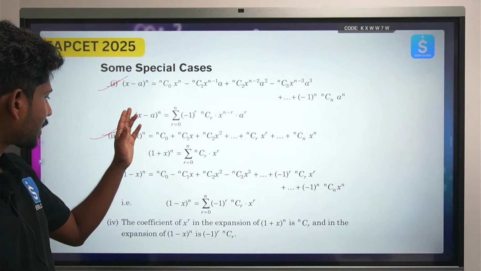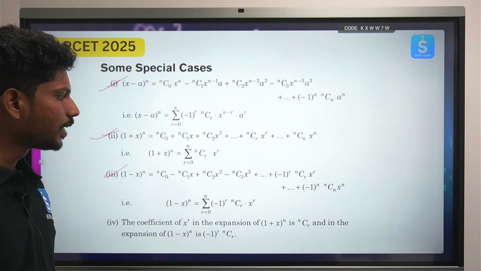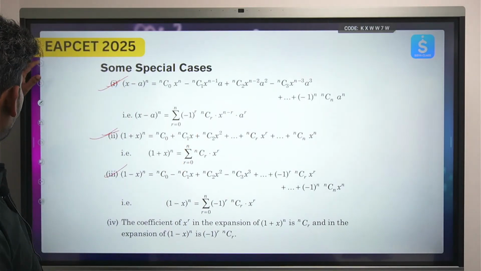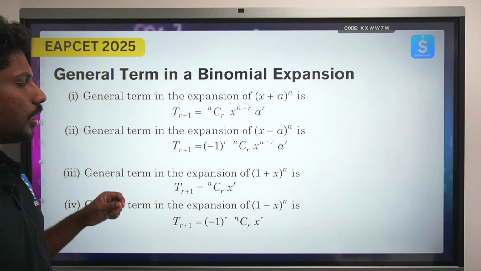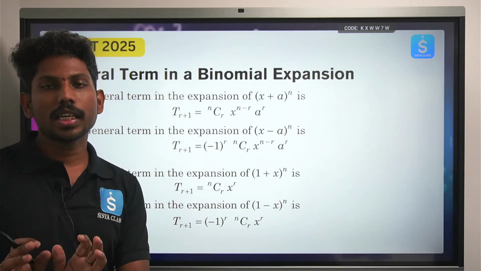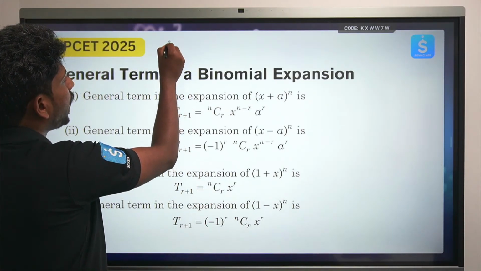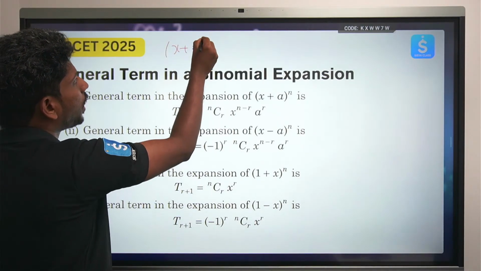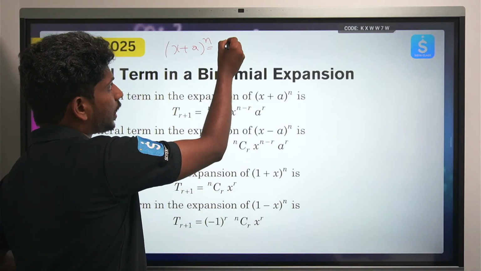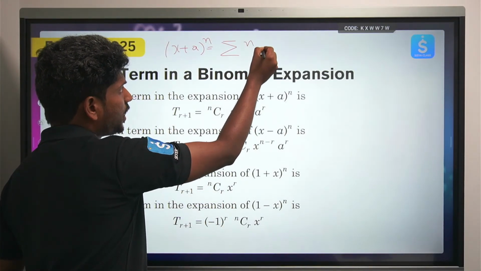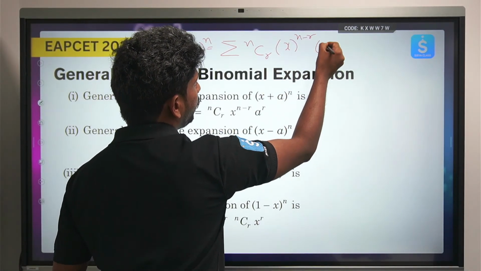Okay, x plus 1 plus x whole to the power n, 1 minus x whole to the power n, it is just an expansion. Okay, direct expansion, you don't have to worry, and very easy also. Okay, so this is the combination one, right. Now I would like to discuss the general term of a binomial expansion. Okay, general term. Now look here, x plus a whole to the power n is nothing but, in the formula I mentioned earlier, sigma nCr x to the power n minus r into a to the power r.